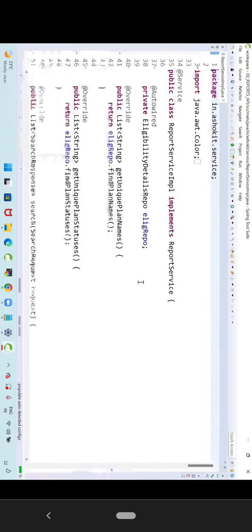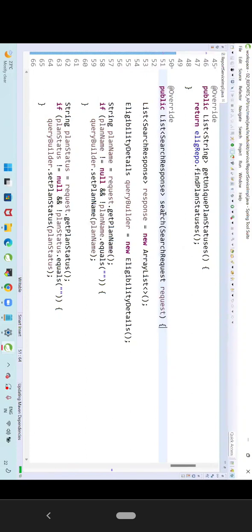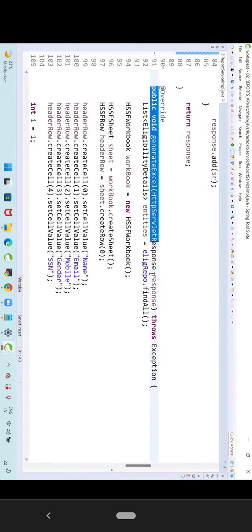Slowly, step by step, we are going to understand. Okay. Can you read this now? What is this? Method. What is this? Parameter. What is this? Return type. Understand? Now, how many parameters available? One parameter is available. Okay, come down. Come down. Can you read this method?